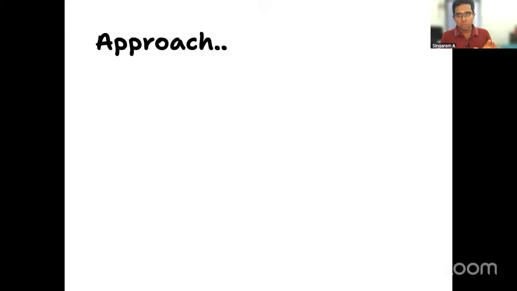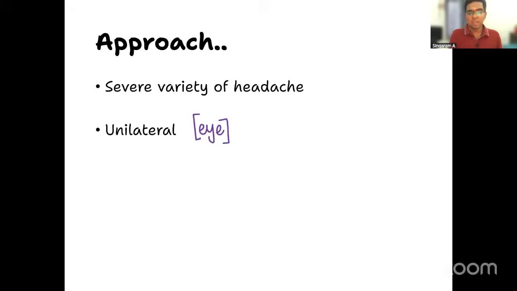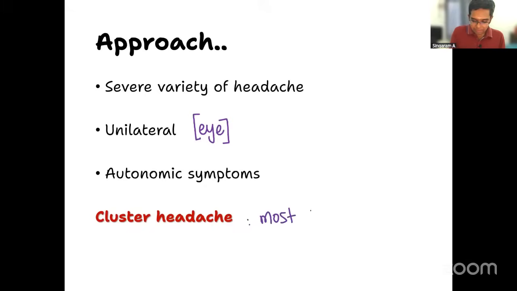Let's do a quick approach to this question. Number one, it's a very severe variety of headache. Number two, it is unilateral, related to the eye region. Third, autonomic symptoms are present. As most of you answered, it is cluster headache. Cluster headache is the overall most severe type of primary headache. Please understand that. The location is very characteristic, one side surrounding the eye area, along with autonomic symptoms.